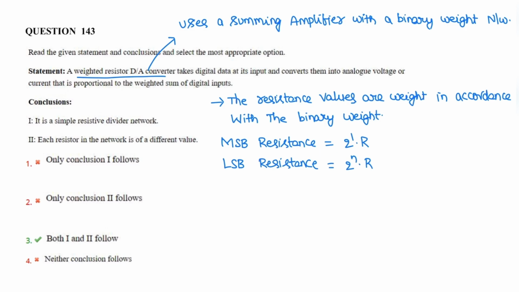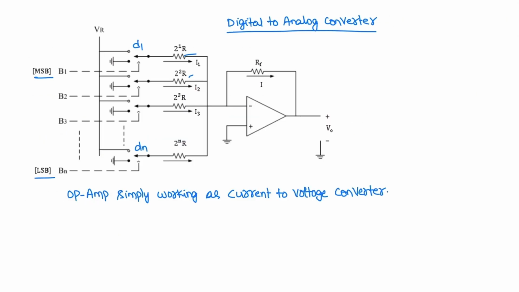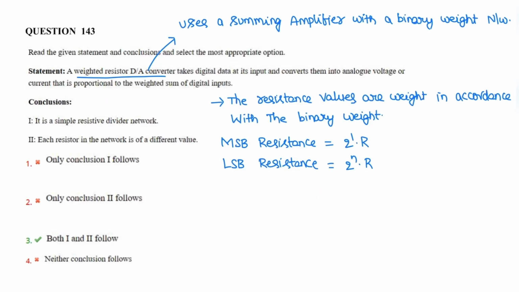Next, each resistor in the network has a different value: 2 power 1 into R, 2 square, 2 cube into R, 2 power n into R. So different weights are given for each resistor. D1 bit is given for the MSB and the nth bit, Dn, is given for the LSB. So both conclusions are true for the given statement. So the correct option is 3.